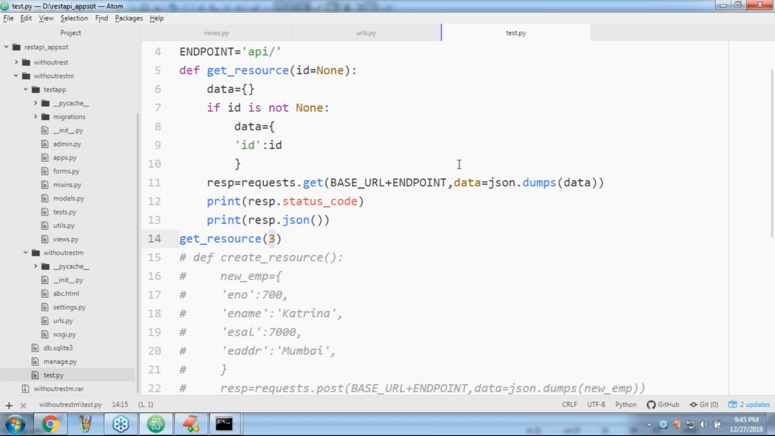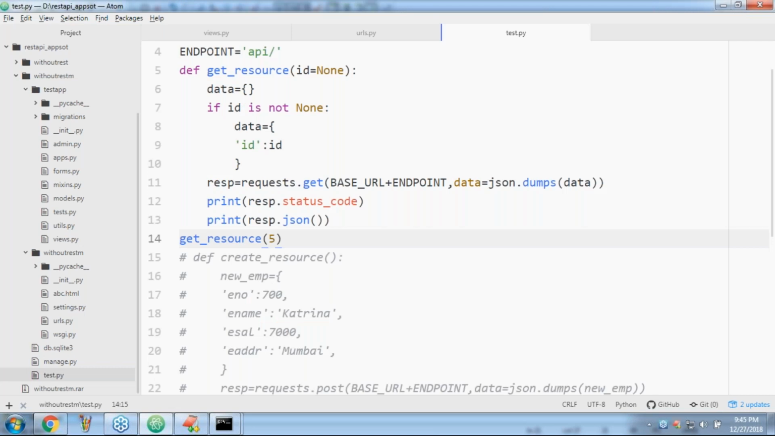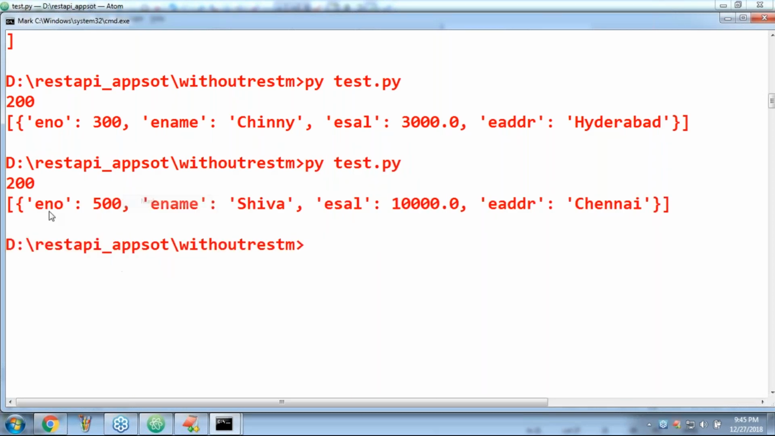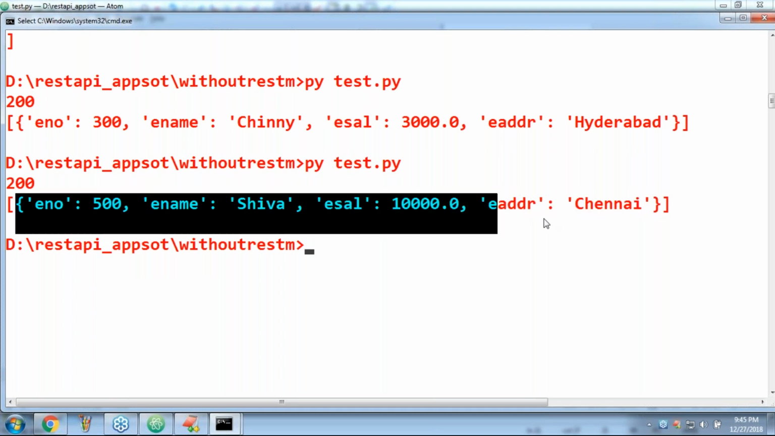Now I'm taking 5, the fifth employee record, maybe 5 like this. So now let me cross check. The fifth employee record we are getting. So don't miss this 200. 200 is the status code. Success. This is the thing we are getting.